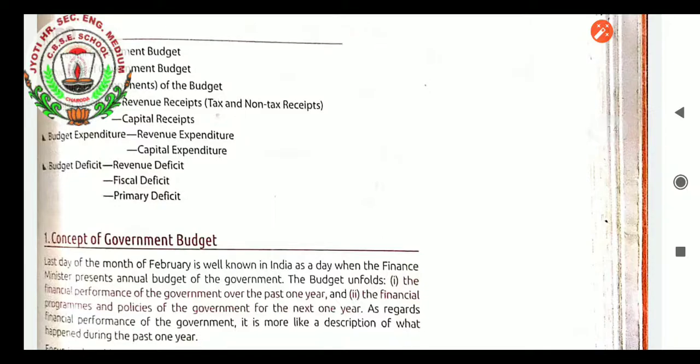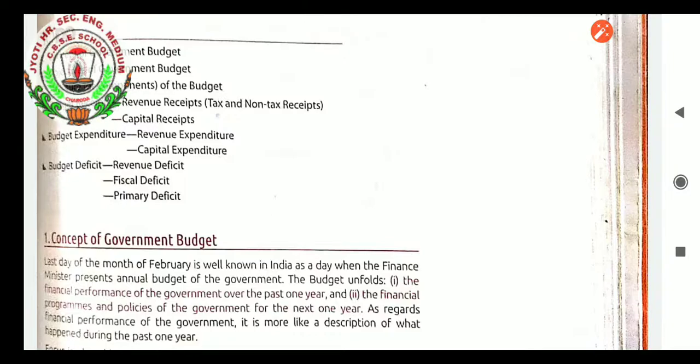Let us have the government budget concept. What do you mean by government budget? The last day of the month of February is well known in India as the day when the finance minister presents the annual budget of the government. After that, by 31st March, it will be declared. The budget unfolds the financial performance of the government over the past 1 year and the financial programs and policies of the government for the next 1 year. Both things are dealt with there.